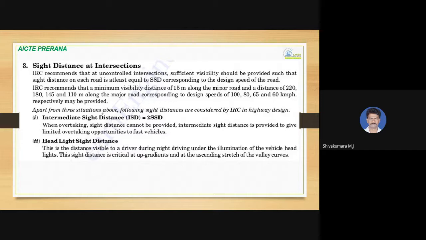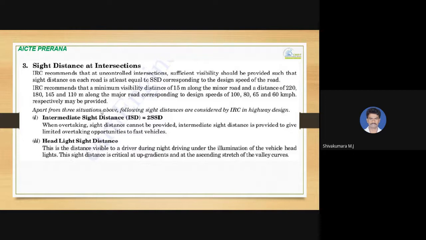Apart from these three situations explained above, that is SSD, OSD and sight distance at intersection, the following sight distances are considered by IRC in highway design. One is intermediate sight distance, another is headlight sight distance.